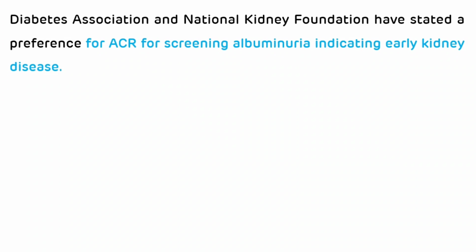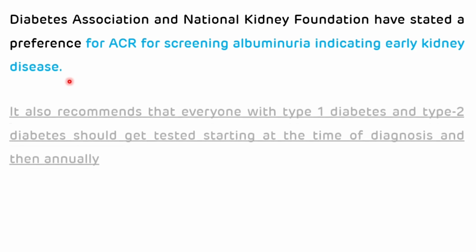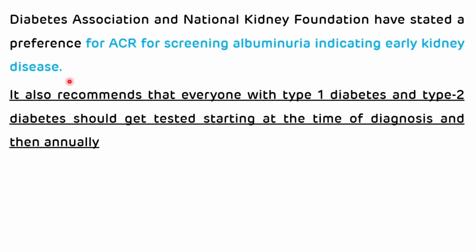And as per the Diabetic Association and National Kidney Foundation, they have stated a preference for albumin creatinine ratio for screening albuminuria, indicating early kidney disease. It also recommends that everyone with type 1 and type 2 diabetes should get tested starting at the time of the diagnosis and then annually.